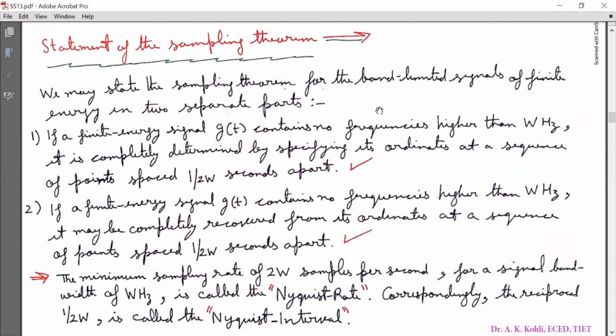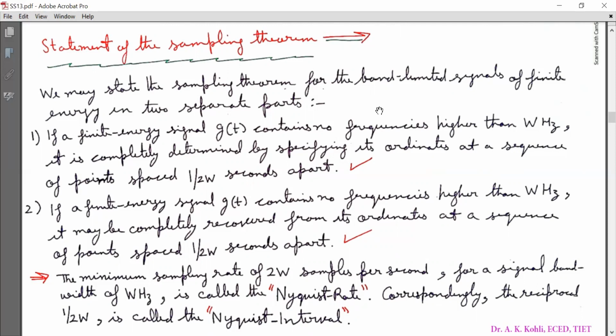Now the statement of the sampling theorem. We may state the sampling theorem for band limited signals of finite energy in two separate parts. Number one, if a finite energy signal g(t) contains no frequencies higher than W hertz, it is completely determined by specifying its ordinates at a sequence of points spaced 1 by 2W seconds apart.